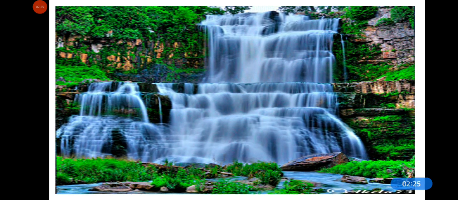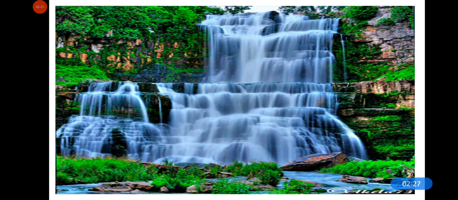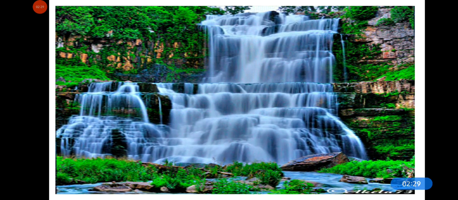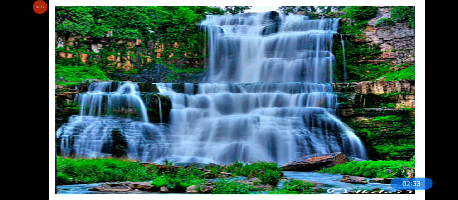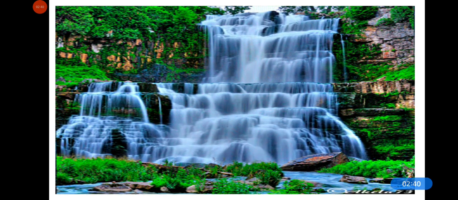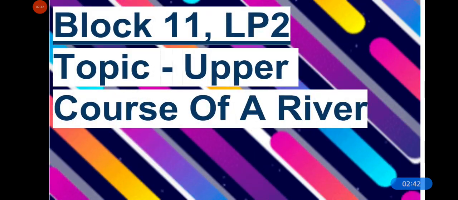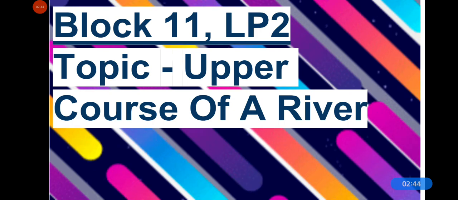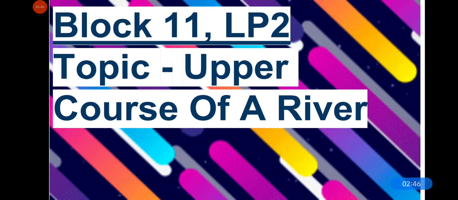And today we will learn about the features of a river in its upper course or the first stage, because a river begins its journey like this waterfall you can see in this picture. This is your topic for today.